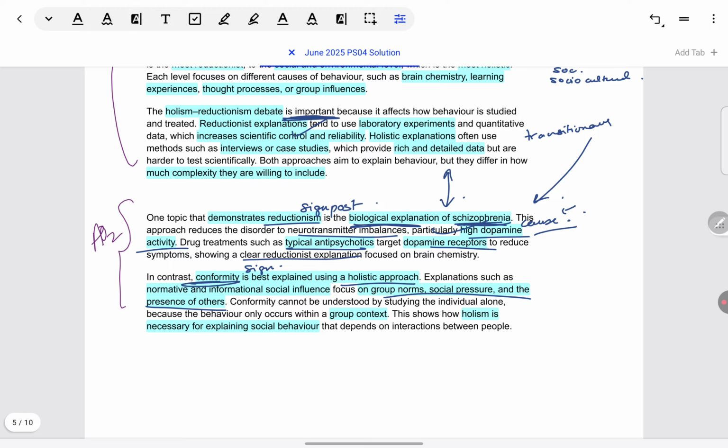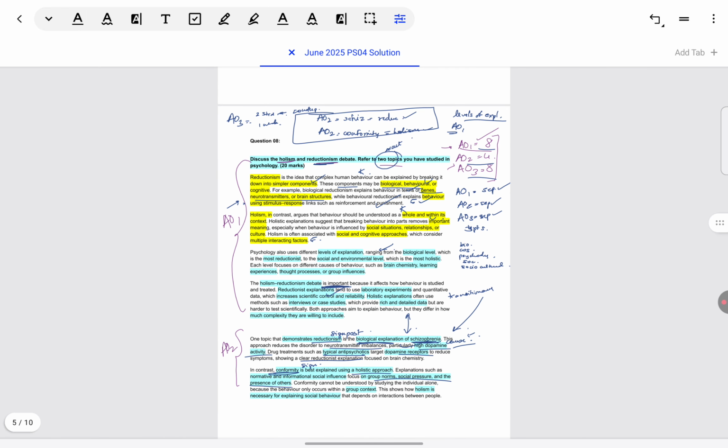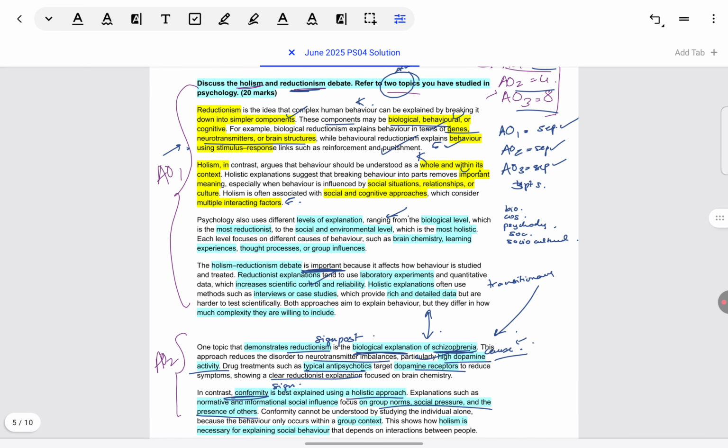Earlier we mentioned in levels of explanation that socio-cultural tends to be the highest level. So with conformity, we have been able to show why it is the highest, the most holistic level. Now, overall, I want you to see how the weightage given in this answer to AO2 is much less than AO1.